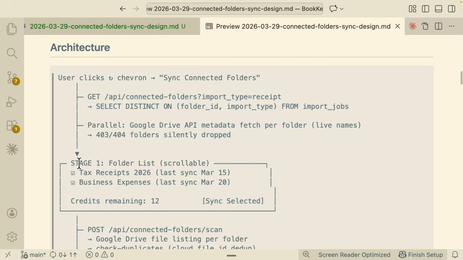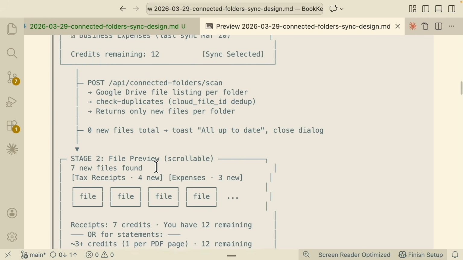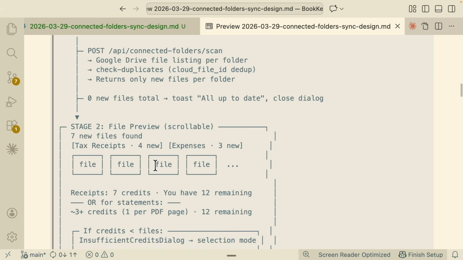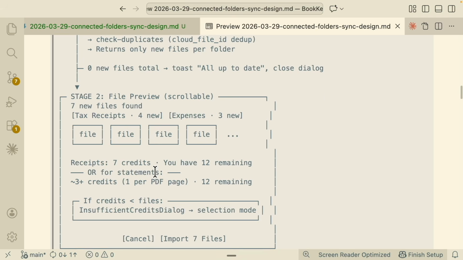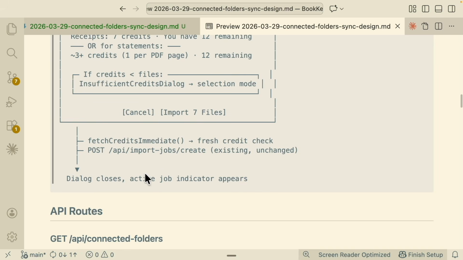It will basically show the stage 1 for the folder list on what are the folders we have connected. Then it shows the file preview on what are the files we're going to import, either from receipts or statements here. And then we're going to close this and we're basically just going to activate the job indicator alerts.